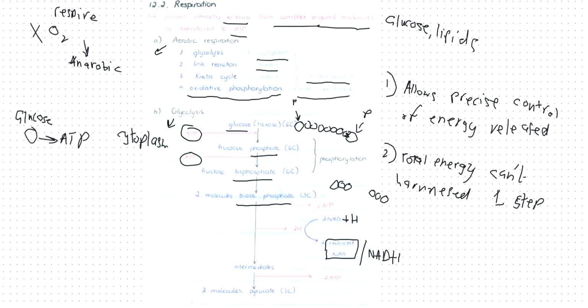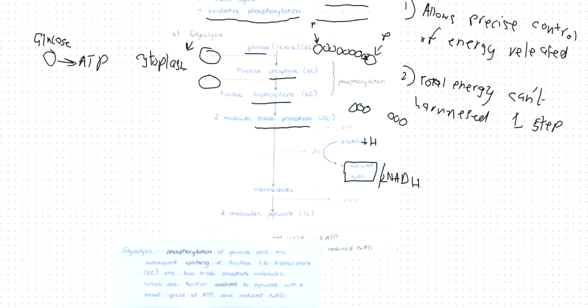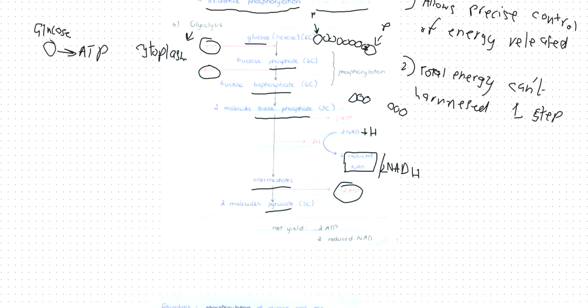Since there are 2 NADs, 2 hydrogens will combine with 2 NADs to make 2 reduced NAD. Now, triose phosphate will become an intermediate. You don't need to know what this intermediate is, but it will become pyruvate. And when pyruvate is formed, 2 ATP molecules are released.